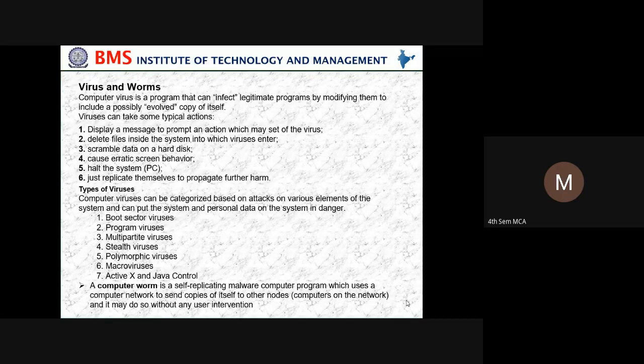Types of viruses: computer viruses can be categorized based on attacks on various elements of the system, and can put the system and personal data on the system in danger. Boot sector virus, program viruses, multipartite viruses, stealth viruses, polymorphic viruses, macro viruses, ActiveX and Java control. A computer worm is a self-replicating malware computer program which uses a computer network to send copies of itself to other nodes.